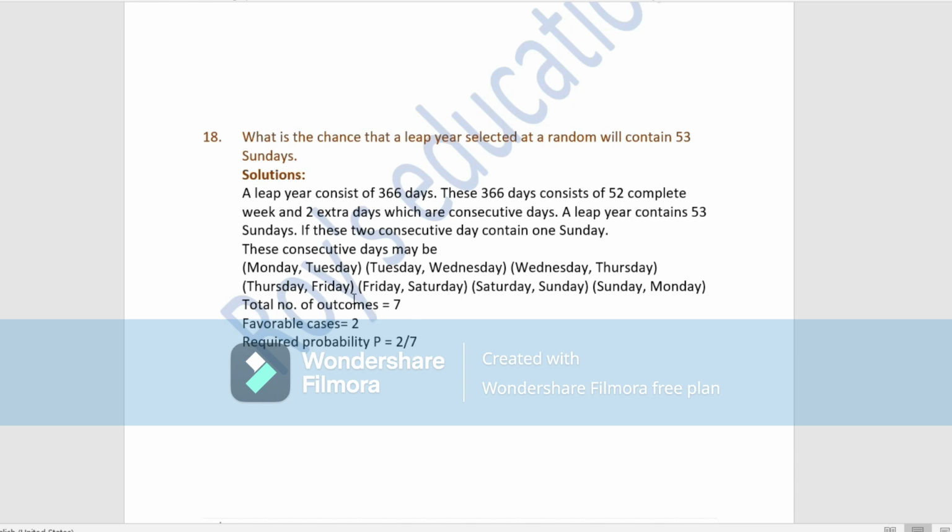So the total number of outcomes is 7. What is the question? The question is: what is the chance that a leap year selected at random will contain 53 Sundays? That means how many Sundays are here? Saturday-Sunday has 1 Sunday, Sunday-Monday has 1 Sunday. So how many are you getting? 2. That means favorable cases will be 2. So the required probability will be 2 by 7. So this is how you are going to solve the problem.